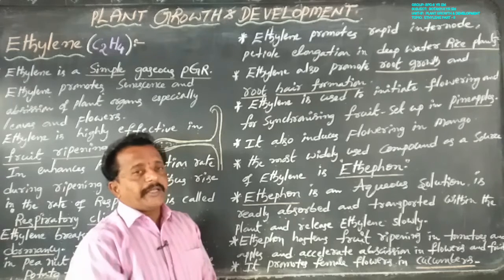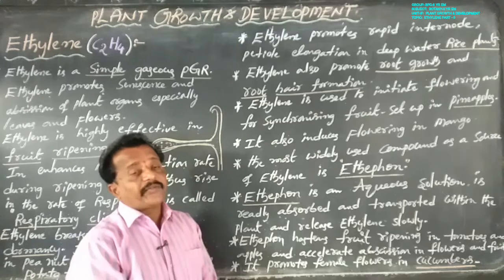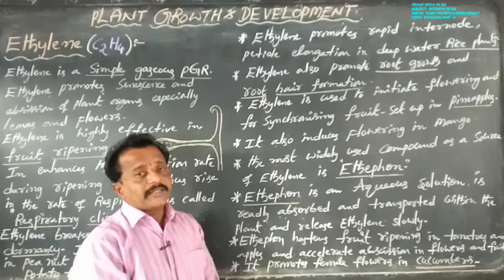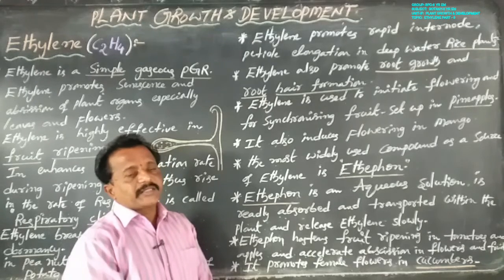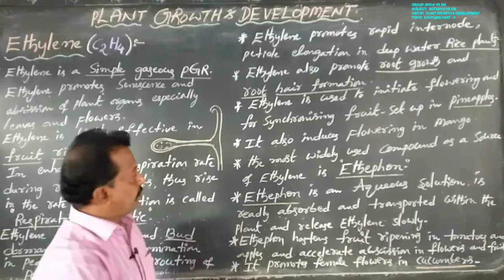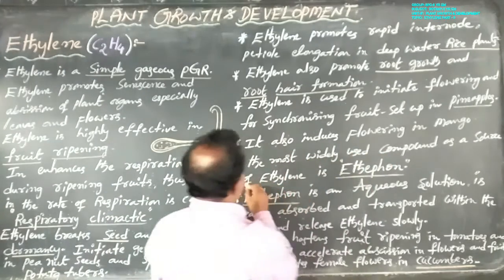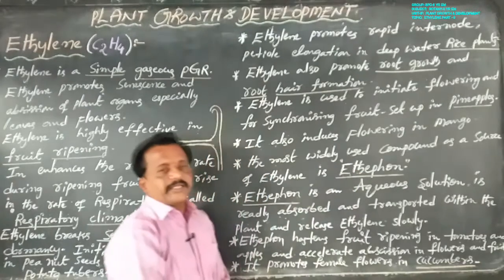Ethylene is available in ethephon. Ethylene is a volatile substance, and the most widely used compound as a source of ethylene is ethephon.